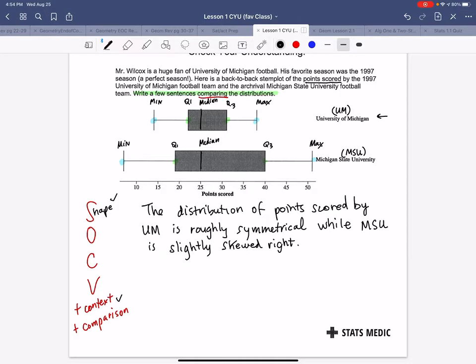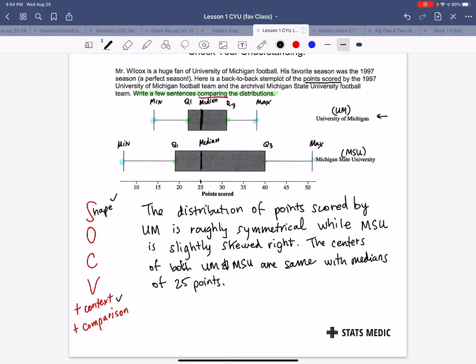Now, our centers, we're noticing our centers are the same. So let's say the centers of both UM and MSU are the same, with medians of, it looks like both of the medians are 25. Now, because one of them is skewed, median is the better measure of center. So that's why we're using a box plot, and that's why we're comparing medians, right?